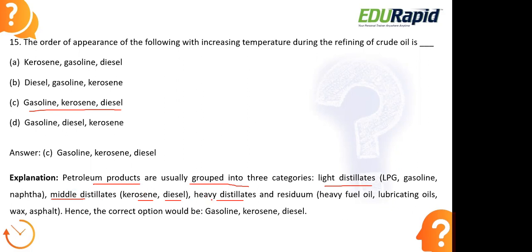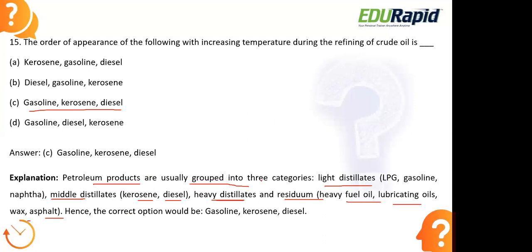And the third one, heavy distillates, will usually settle down at the bottom of the furnaces, the bottom of the purification machines. Along with that, the residue will usually settle down at the bottom because of its heavy density. So heavy fuel oils, lubricating oils, wax and asphalt are all usually heavy distillates.